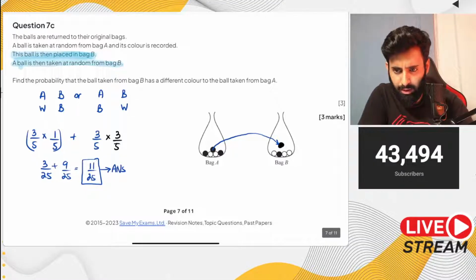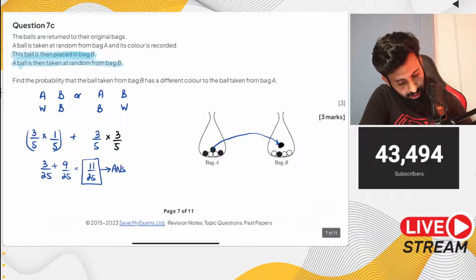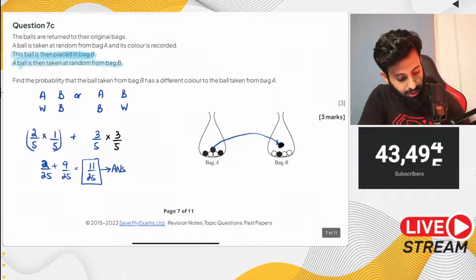Oh no, wait a minute. White is 2 upon 5. Yeah, you're right. Okay, how come I got the correct answer then? Wait a minute. What's the answer? 11 upon 25. White from bag A is 2 upon 5. Yeah, you're right. So 9 plus 3 is 12. Oh, okay, what a coincidence. 2 wrongs make 1 right. There you go. Fixed it. It's 2 upon 5, it was not 3 upon 5. Okay, thank you for pointing that out.